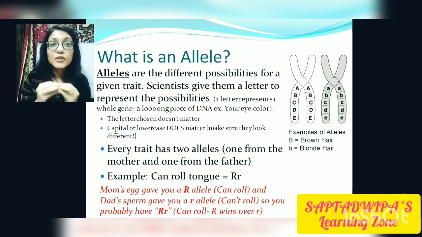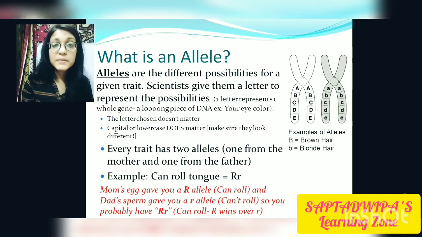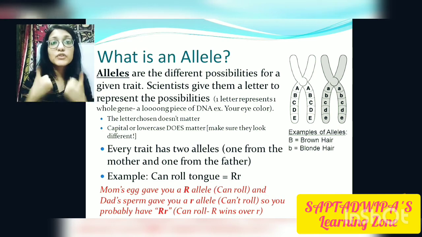That means you can't roll. That's a recessive trait. So when both of them combine, what are they forming? Rr. Together, which one will roll? Capital R. So obviously you can roll.